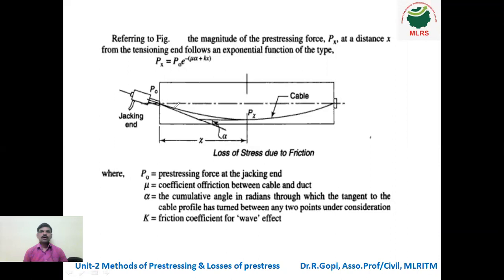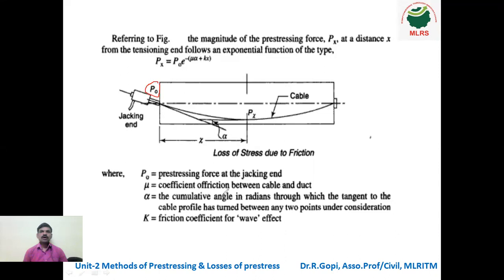There is a duct, and in that duct a parabolic, curved cable is placed. This is the jacking end, and the wires make an angle of alpha. The distance of the center point is x. Here P naught is the pre-stressing force we are applying at the jacking end.